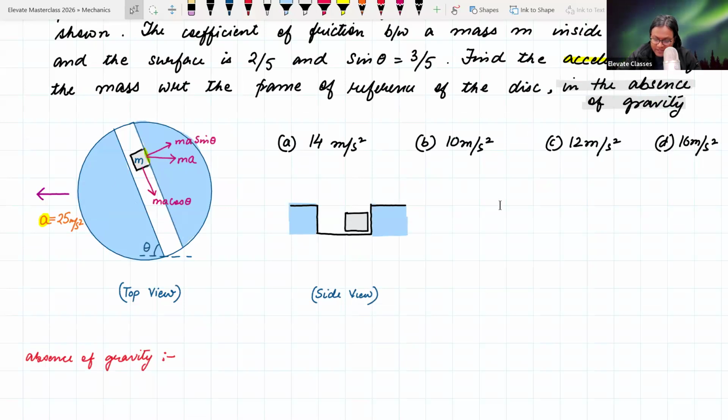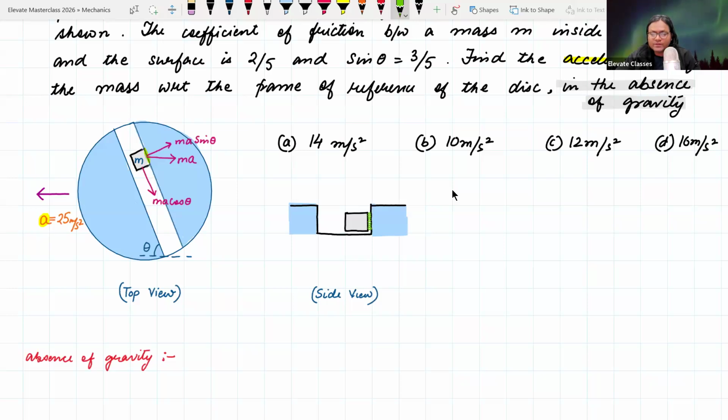In the absence of gravity, there is going to be no friction on the ground. Ground में कोई friction नहीं होगा क्योंकि gravity है ही नहीं. But there is going to be friction on this surface, है ना? तो there is going to be a friction on this surface.